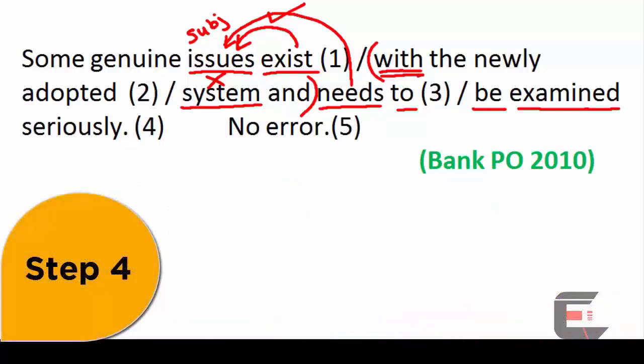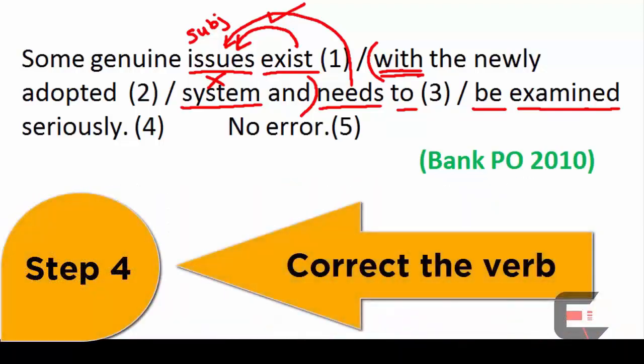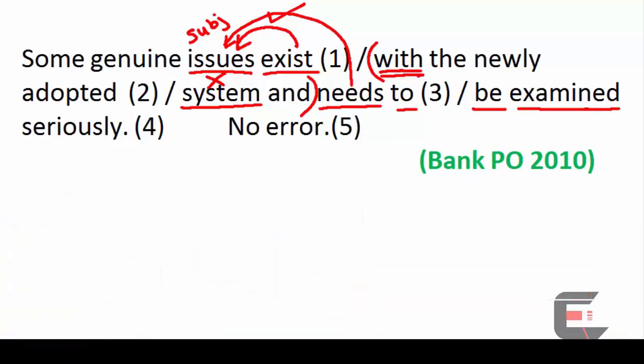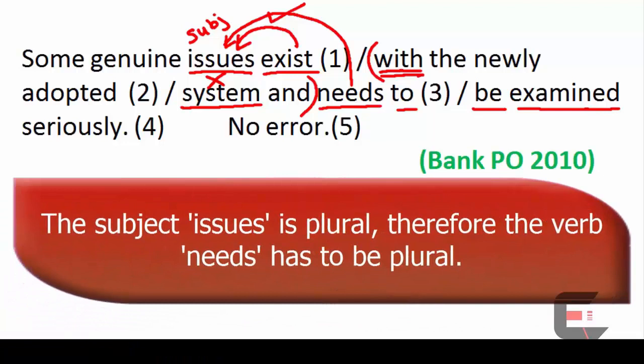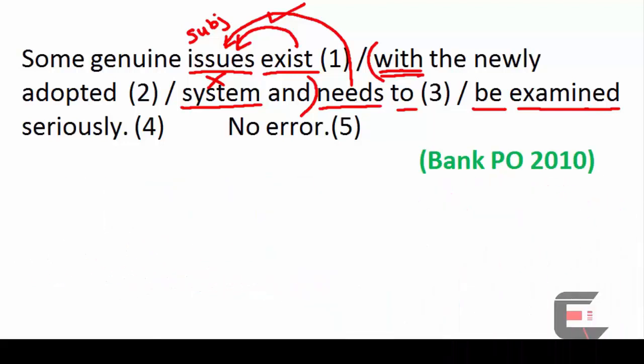Issues being plural, the word needs also has to be plural. This is our step number 4, where we need to correct the verb according to the subject. Subject here is issues, it is plural. Therefore, the verb has to be plural. So, how to make needs plural? Cut the S.